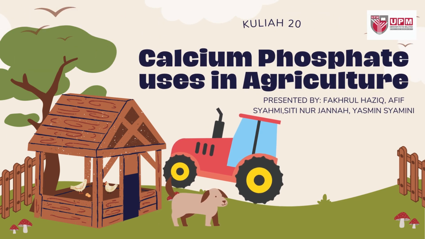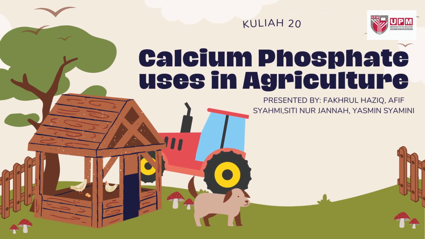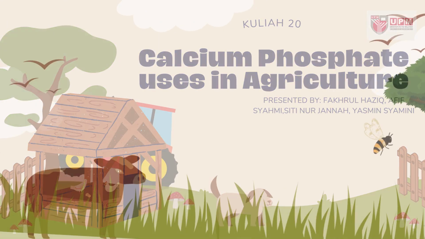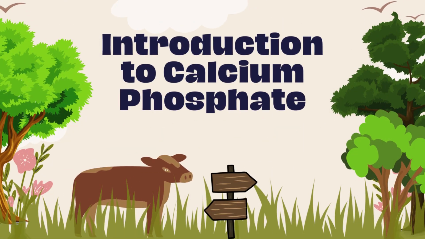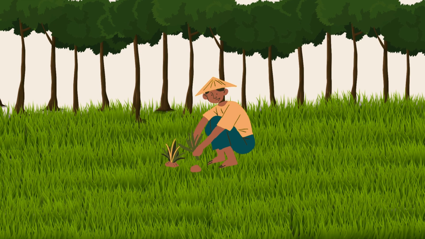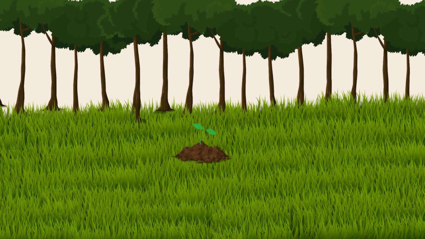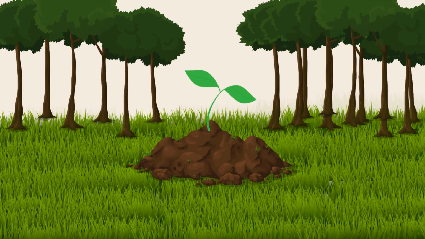Calcium phosphate is often used in agriculture. But what is it actually? To learn more about calcium phosphate, let's see what this farmer is doing. This farmer is planting a tree. Let's see what happened to the tree.